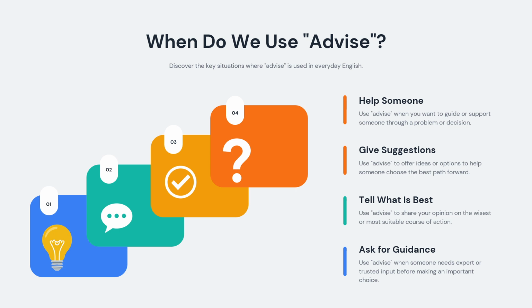When do we use advice? We use it when we want to help someone. We use it when we give suggestions. We use it when we tell someone what is best for them.